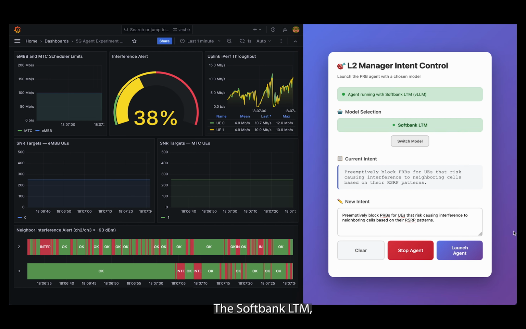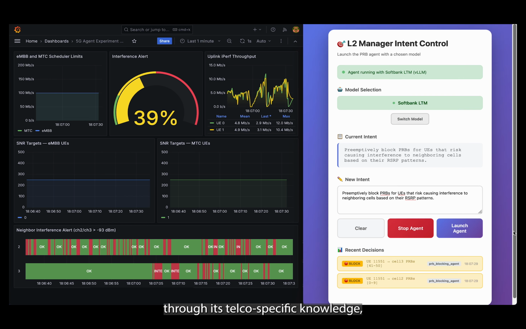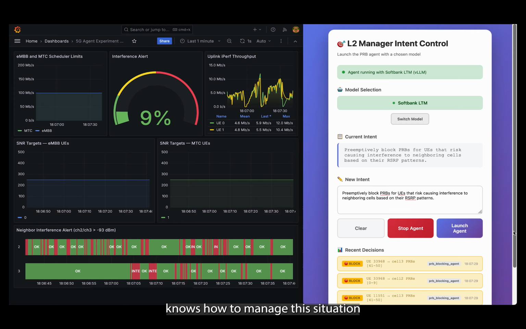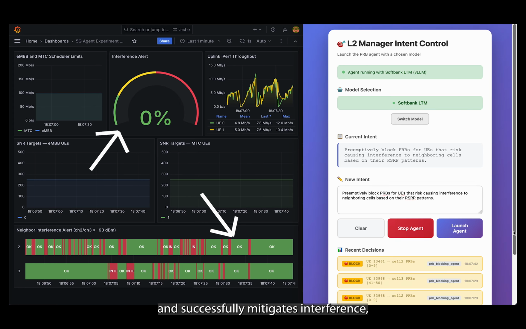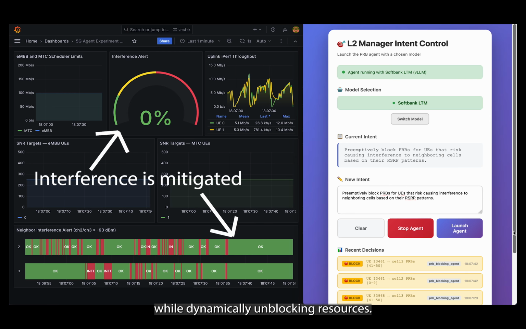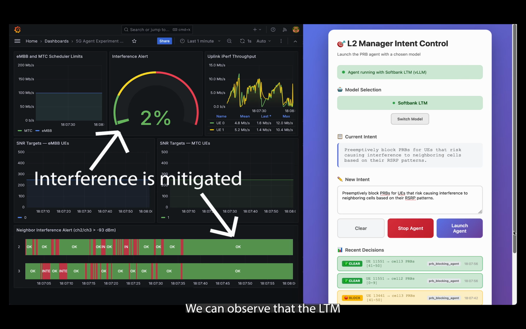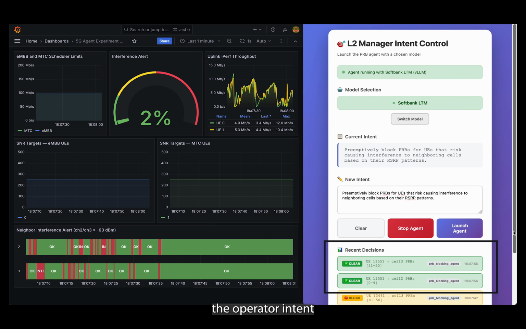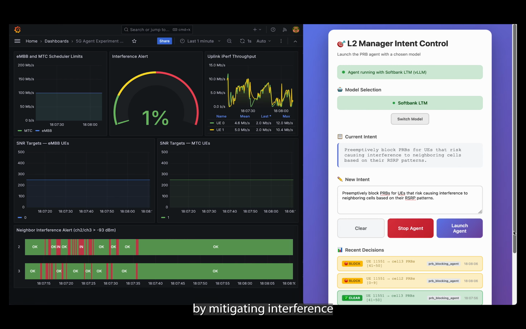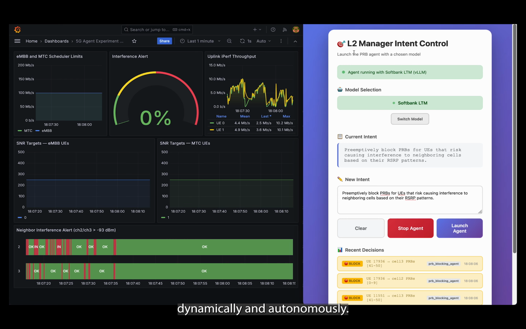The SoftBank LTM, through its telco-specific knowledge, knows how to manage this situation and successfully mitigates interference, while dynamically unblocking resources. We can observe that the LTM successfully translates the operator intent by mitigating interference dynamically and autonomously.